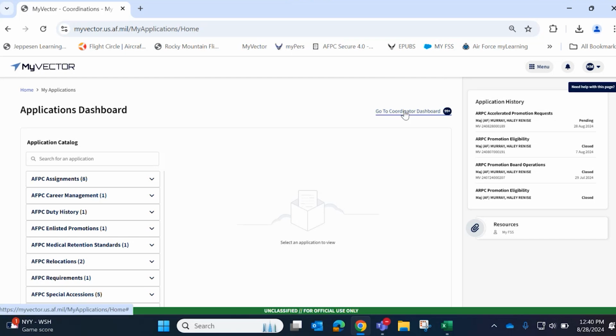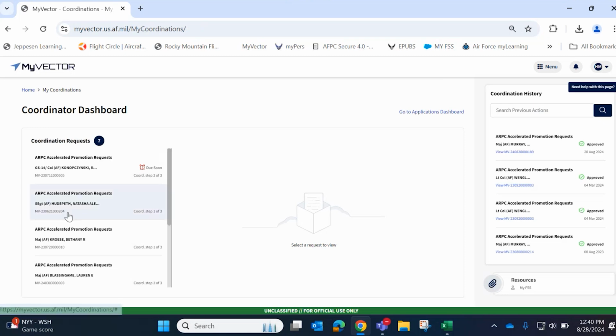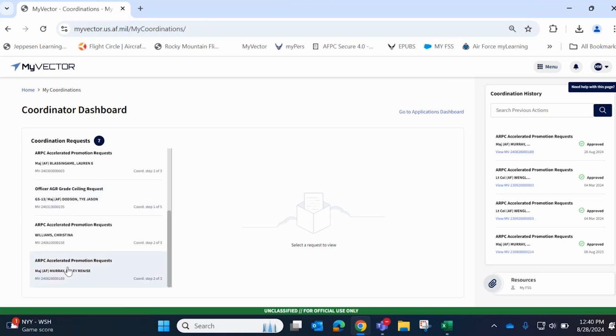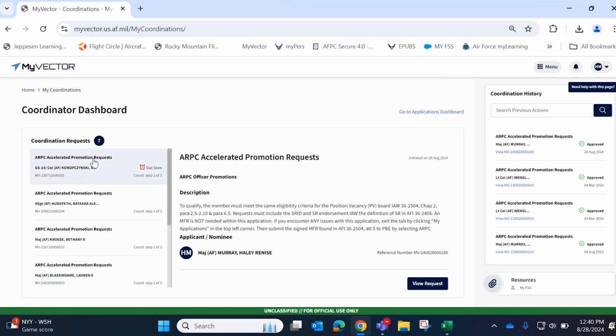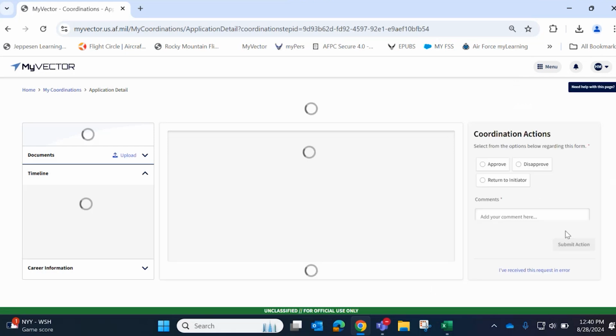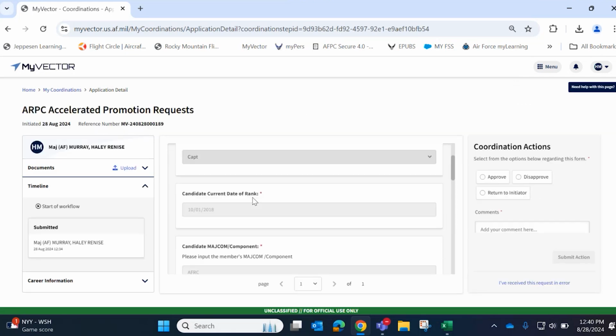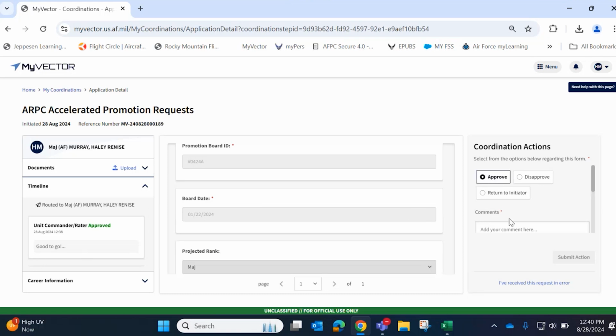You're going to go to the coordinator dashboard after choosing my applications on the home screen. Again, you're going to come down here and find the ticket that you're looking for. They do typically go from oldest to newest, with the newest being toward the bottom. Click View Request. And the same thing as last time. Here's where I can review the request. Here's where I can see the comments of the rater. And I'm going to add my own comments.